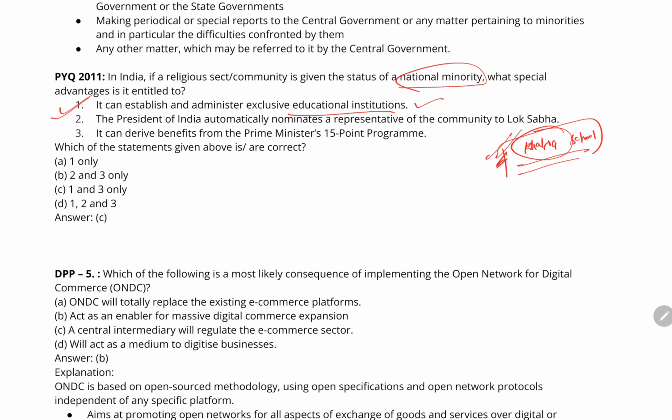The next statement is that the President of India automatically nominates a representative of the community to the Lok Sabha. This statement is incorrect. The third statement is it can derive the benefits from the Prime Minister's 15-point program. This statement is also correct. Now what is the Prime Minister's 15-point program? It is regarding the welfare of the minorities. So statements 1 and 3 are correct, so the correct option will be option C.